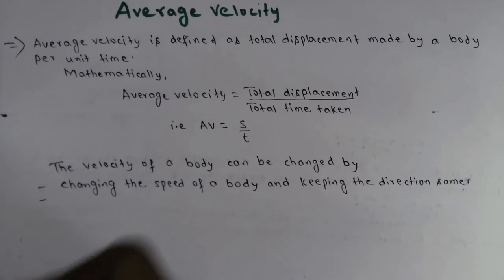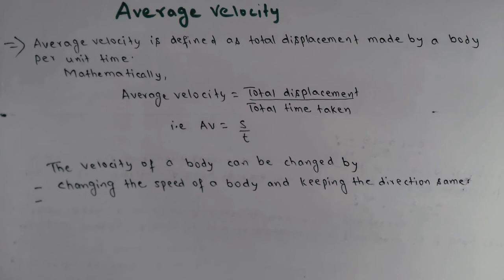And next point, changing the direction of a motion. If we change the direction of a motion and keep the speed constant, then the velocity of a body will be changed.